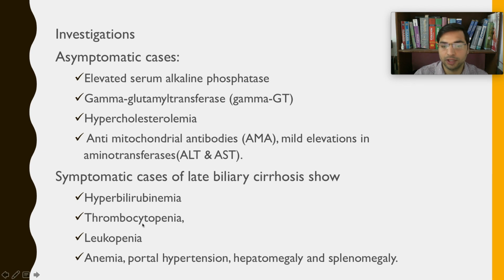There will be thrombocytopenia, right? Always remember, thrombopoietin is produced by the liver, so thrombocytopenia, leukopenia, right? Overall leukocytes will be less, anemia, portal hypertension, hepatomegaly, splenomegaly.